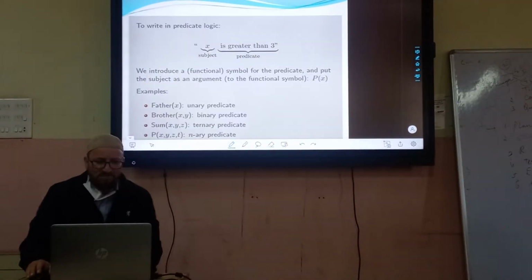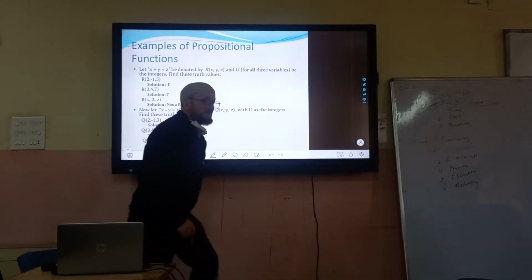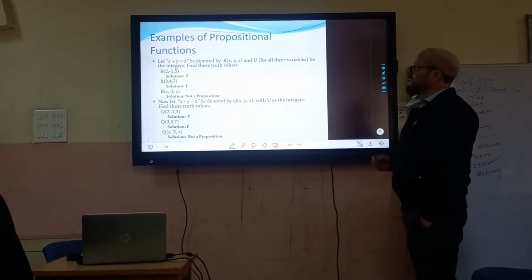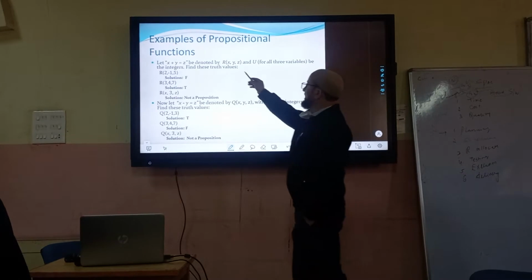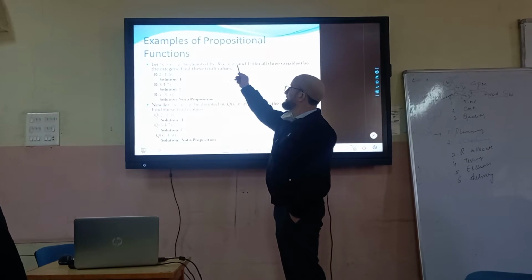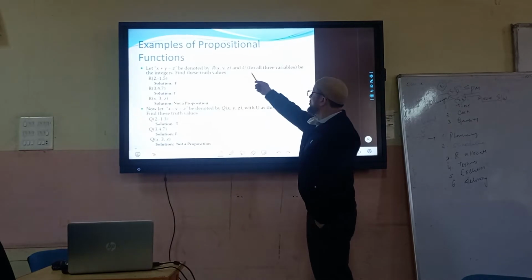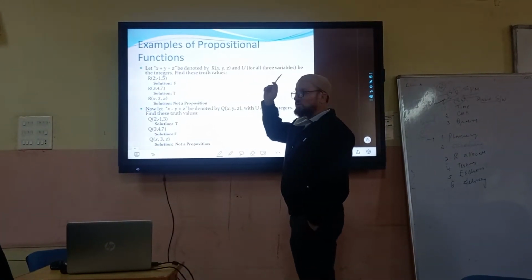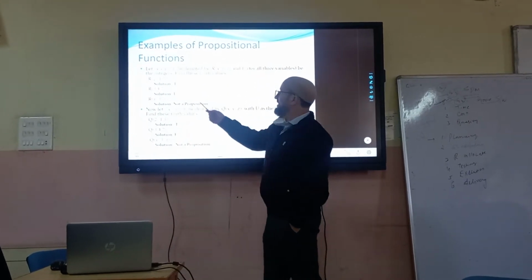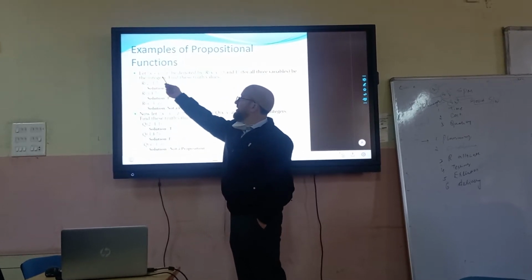Now these are some examples of propositional function. Now let x plus y is equal to z. Now this will be denoted by R of x comma y comma z. Now R is the predicate and x, y, z are the variables, and it has to satisfy this condition. And U for all the three variables is the integers. So x, y, and z can take any value from the integers. And then if I say R of 2, minus 1, 5, is this satisfying this predicate function or not?